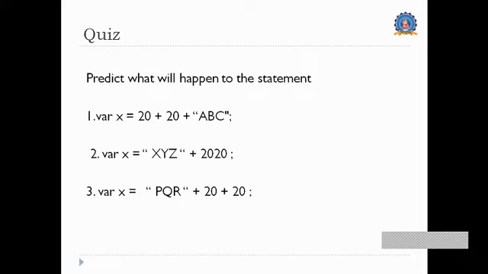Here there is a quiz for you, and you just predict what will happen. Variable x equal to 20 plus abc, the next is variable x equal to xyz plus 20, then variable x equal to pqr plus 20 plus 20. What will happen?